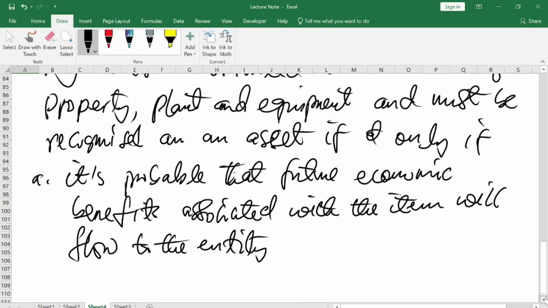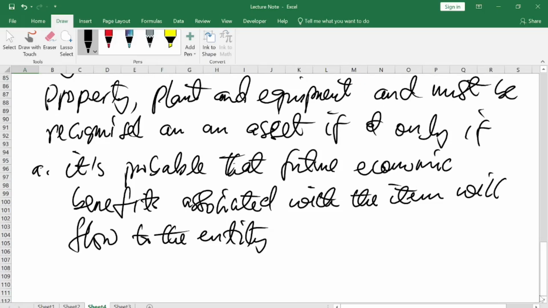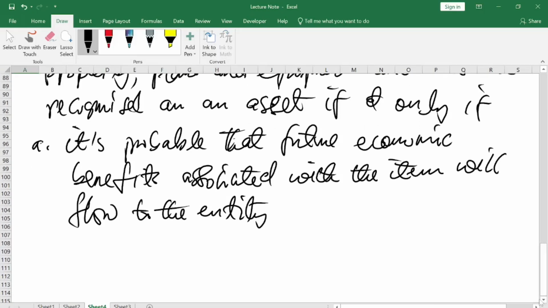So here, what this means is that the company that has acquired the asset must ensure that the asset is going to generate cash flow to the company. If it is not going to generate any economic benefit, then it ceases to be PPE. So that is one attribute.